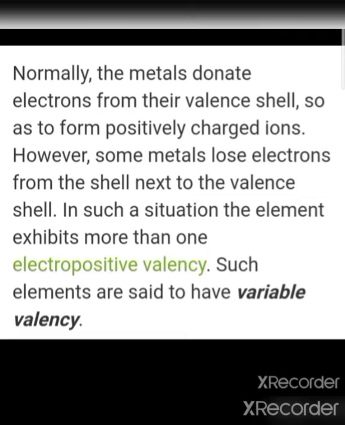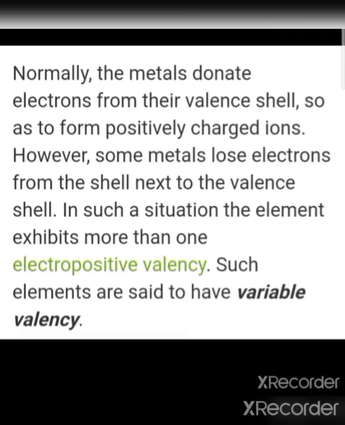Sodium gives one electron from its valence shell. Magnesium donates two electrons from its valence shell and attains an octet in its last shell. Aluminium valency is +3 because its configuration is 2, 8, 3.